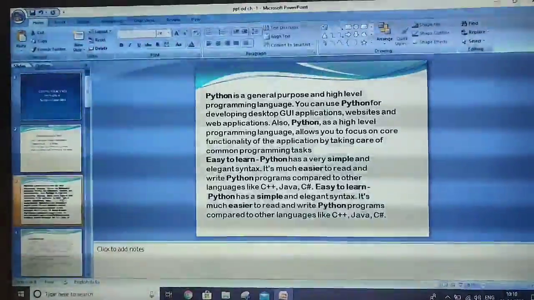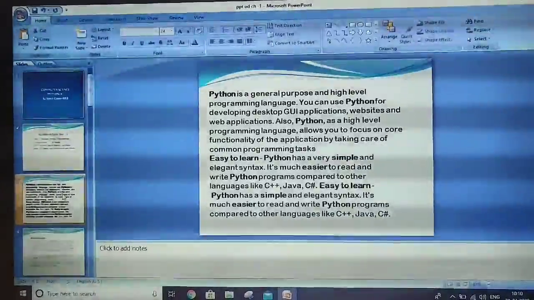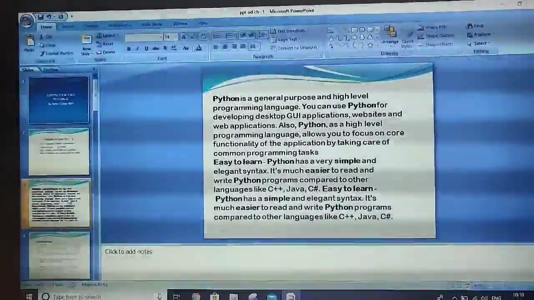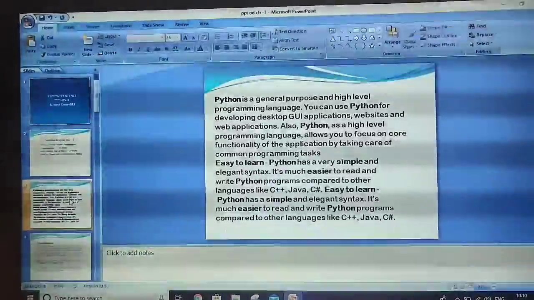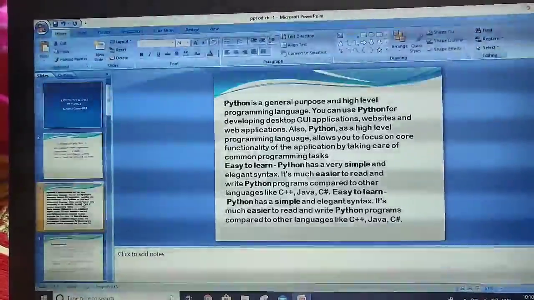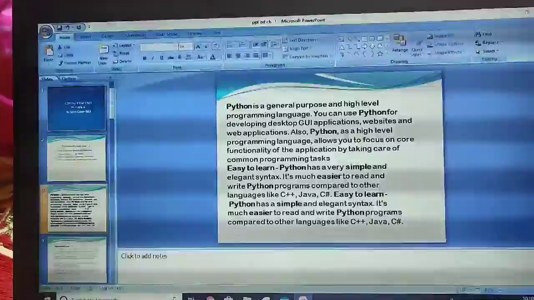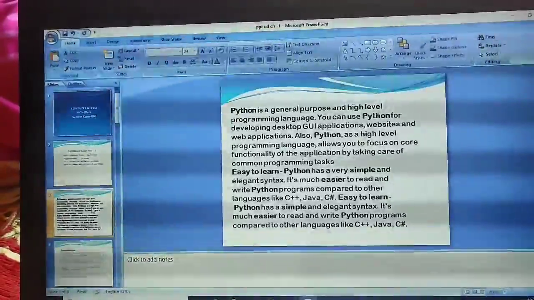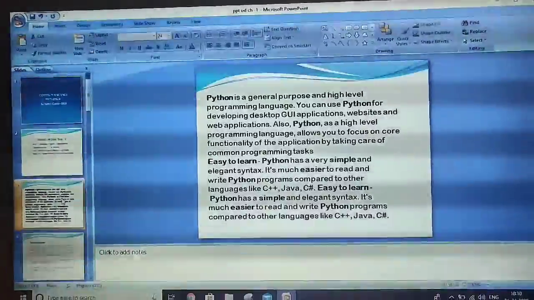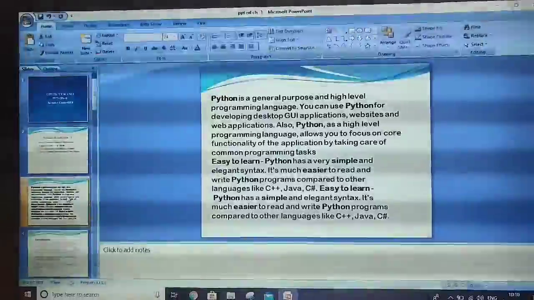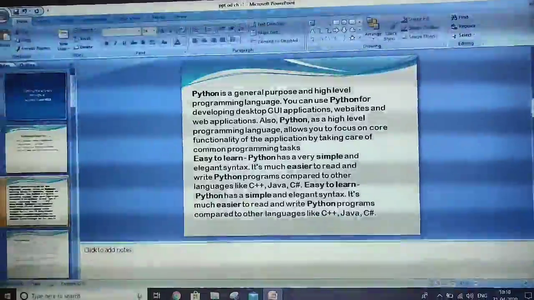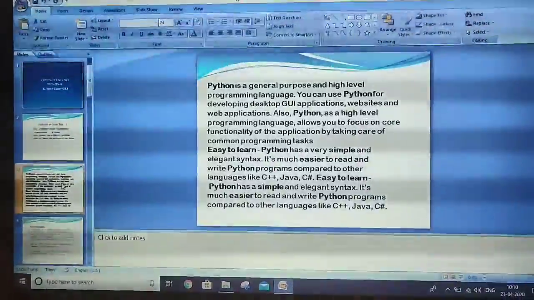So it is much easier to read and write Python programs compared to other languages like C++, Java, C#. Yes, it is easy if we compare to these three languages, and it is easy to learn. Python has simple and elegant syntax, because in this there are inbuilt libraries from where we can easily get the code and use that particular code in our programs. You don't have to write the whole program, the whole coding again. You simply take from the library, just inherit the code.